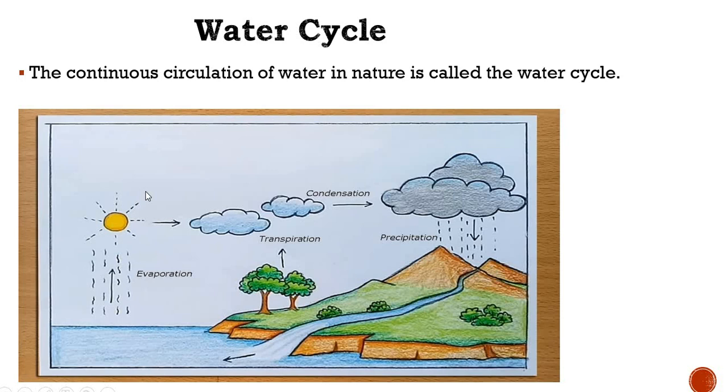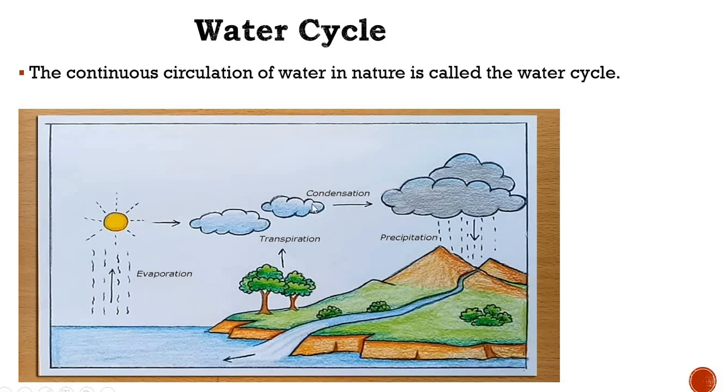So this water vapor changes into which form? If the temperature is low there, then what will happen? Water vapor changes into which state? That is the liquid state. And this water vapor changes into small droplets, the tiny droplets of water in liquid state. So millions of tiny droplets of water form there. And these tiny droplets of water collide with each other and form clouds.